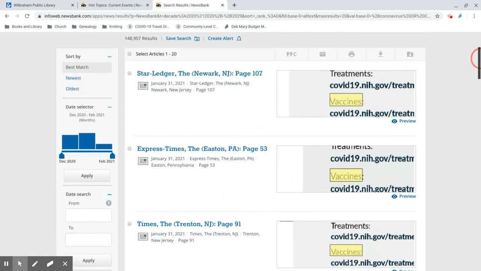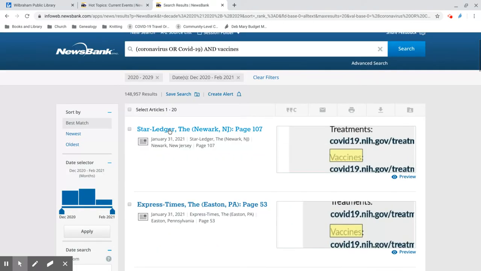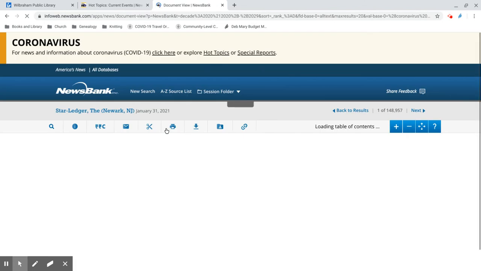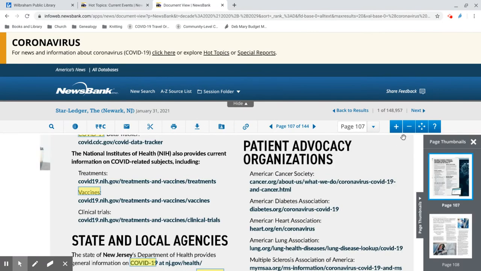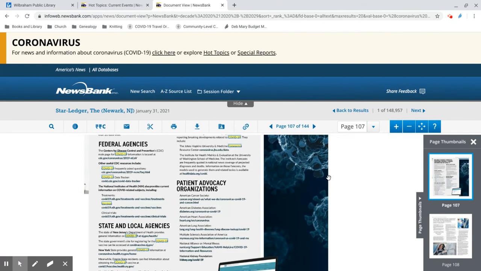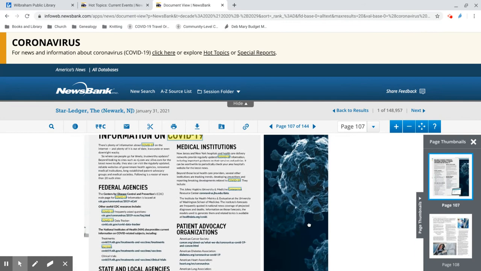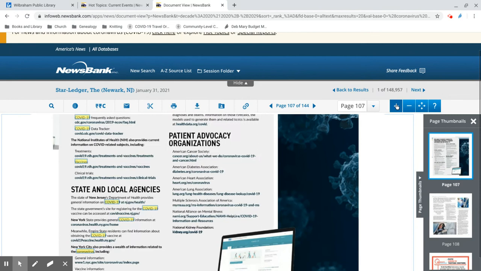To read one of the articles, simply click on the title in your search results. This one from the Star-Ledger in Newark, New Jersey, actually takes us right to a full-page image, which is pretty cool. Let's zoom out a little bit, and then I can show you. You can click and drag to navigate the page. Zoom in a little more to make it easier to read.